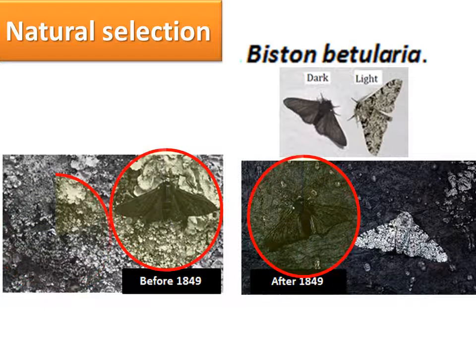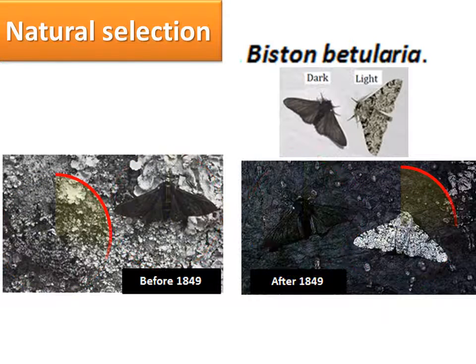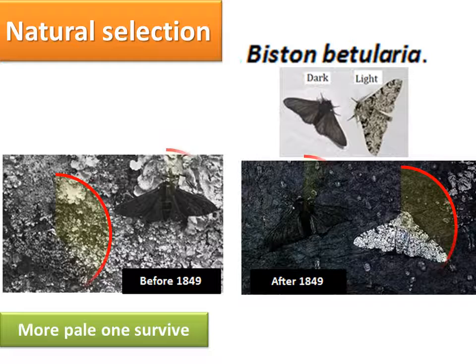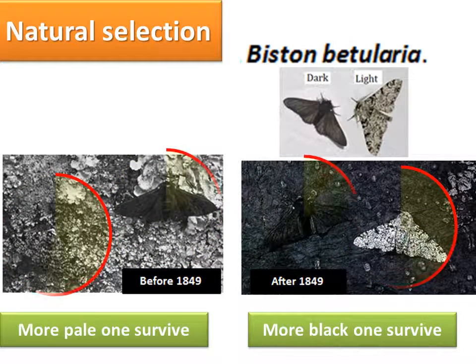Okay, so the black color is not easily seen by the predator, and the pale moth can be easily seen by the predator. So after 1849, can you tell me black or pale, which one is more? Before 1849, more pale ones survive because they are well camouflaged. On the other hand, after 1849, after the pollution occurred, more black ones survive.